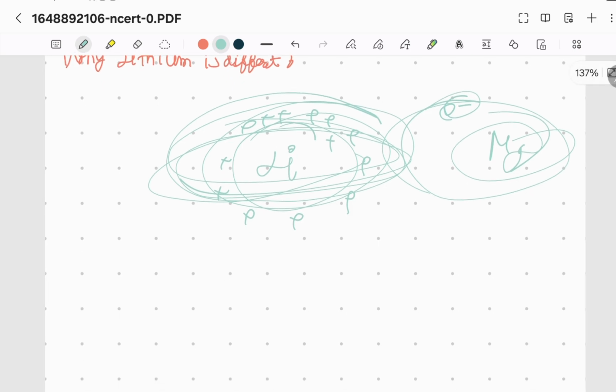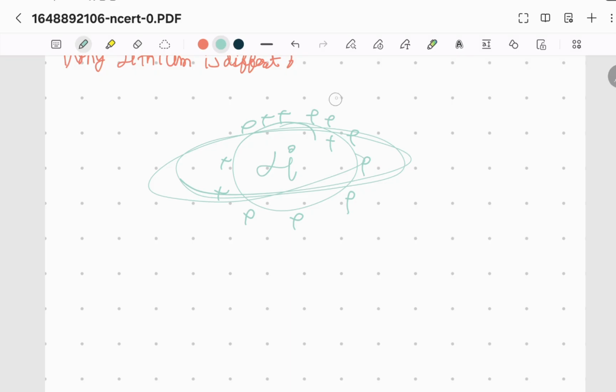If the size of lithium is small, it has strong attraction. Now let us see the difference between lithium and the other alkali metals.